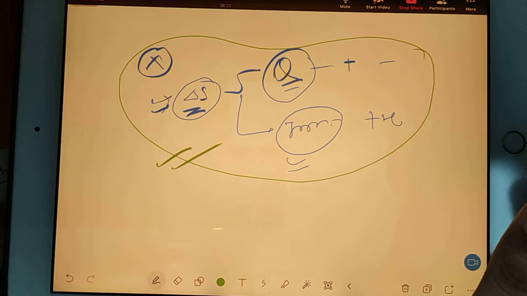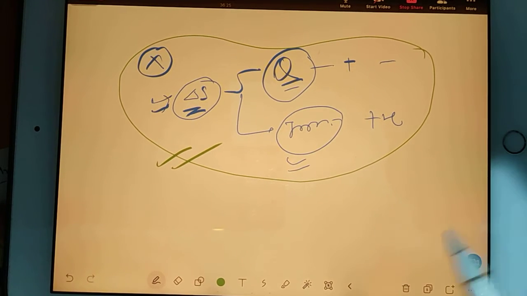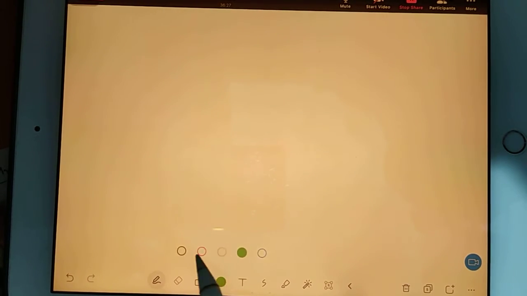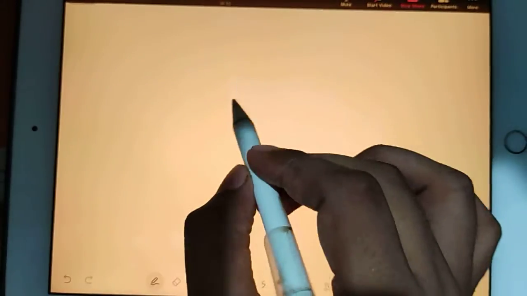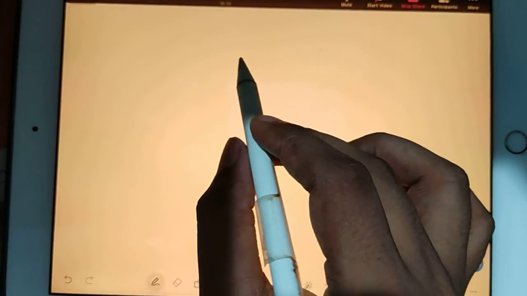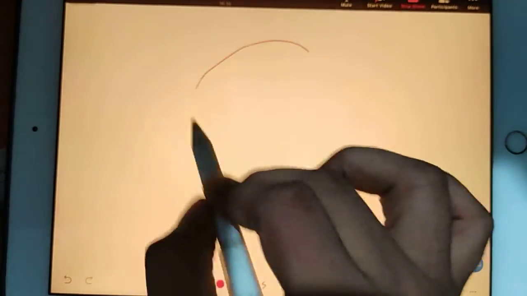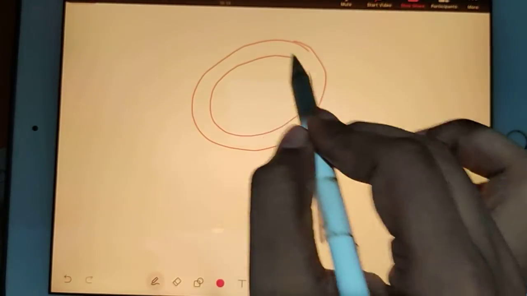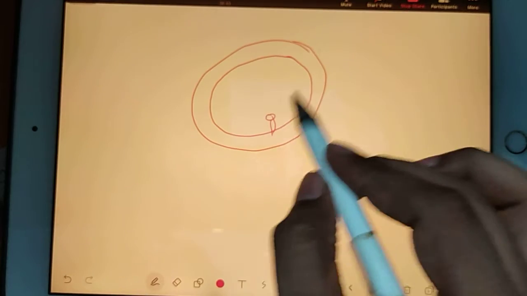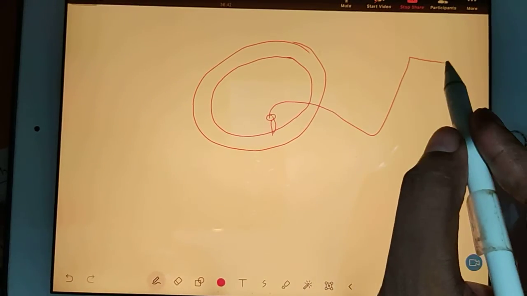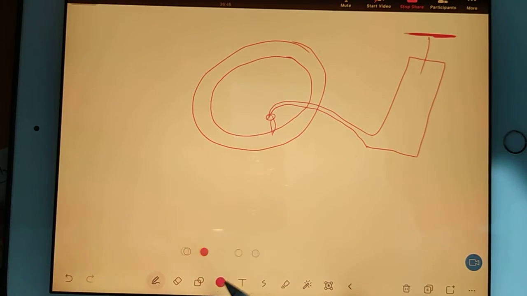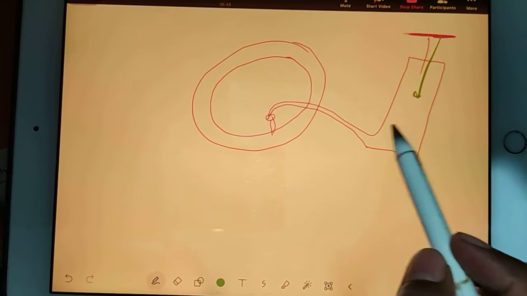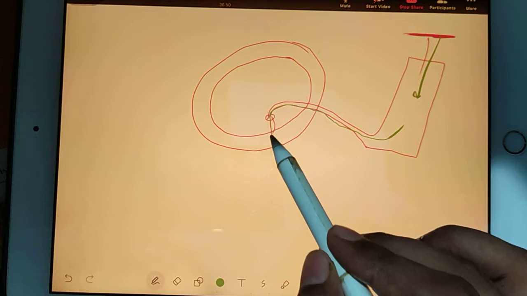Now I will ask some questions and you guys will reply. Suppose, just one example. You have a tire and you have some valve and you have some pump here, and with the help of this pump you are filling the air inside.